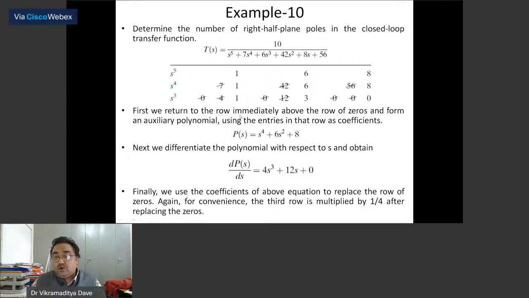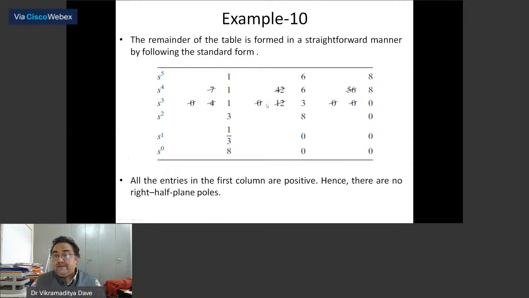So here I will place 4 and here I will place 12. I can simplify it also, to 1 and 3. Then I will find the remaining Routh array coefficients. What I am finding is that all the elements in the first column are positive, hence the system is stable.